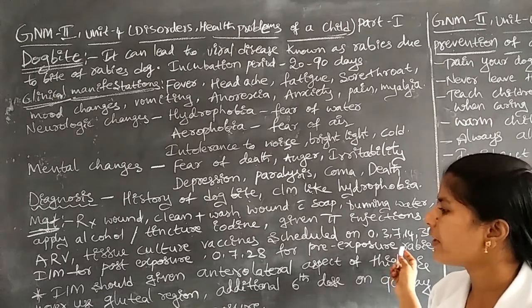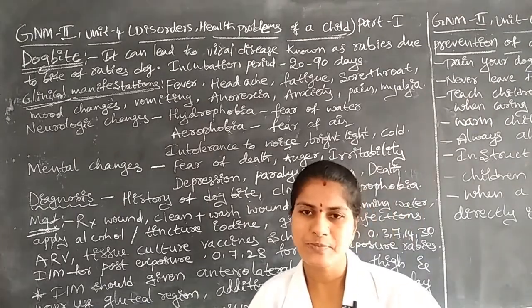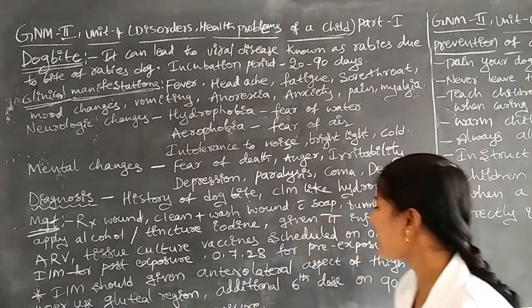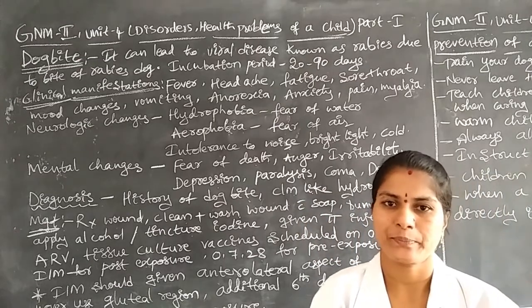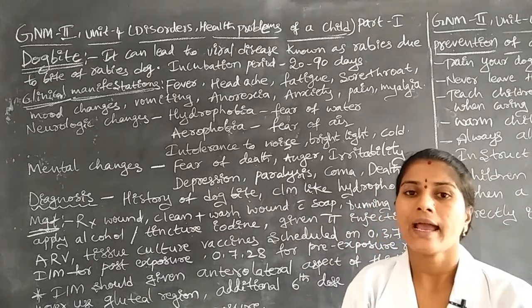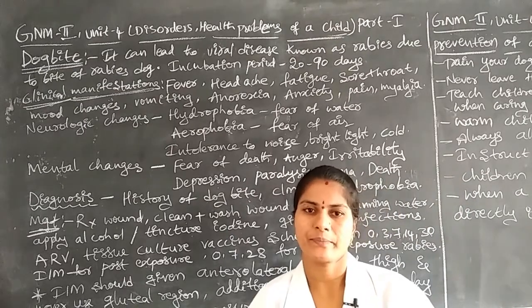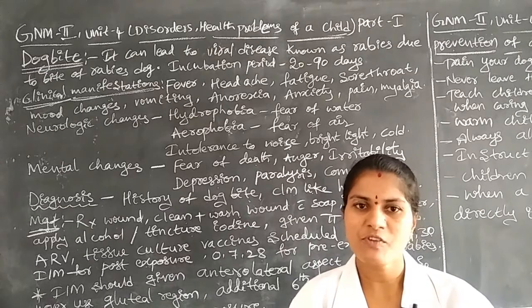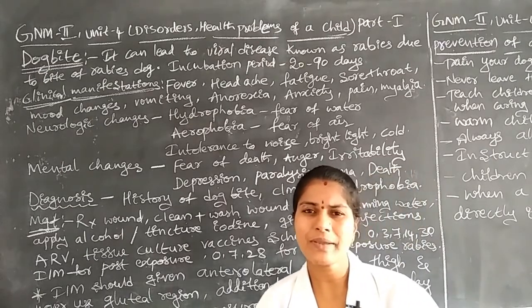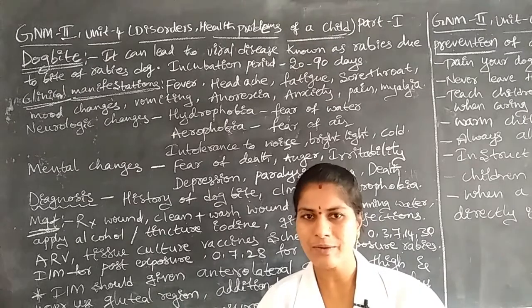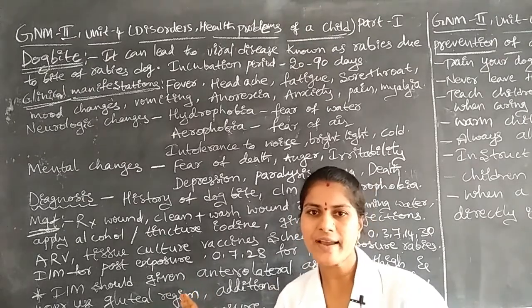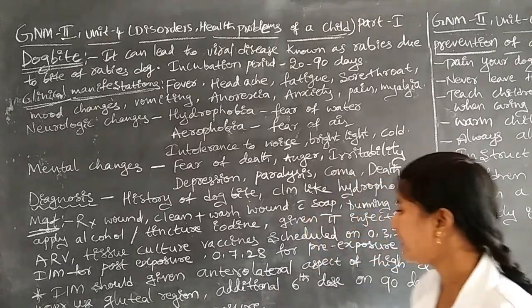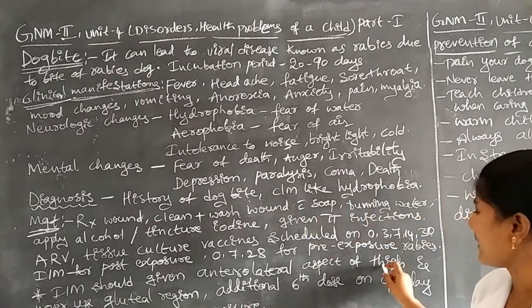Okay, next we have to give these vaccines intramuscularly, but we have to use only the anterolateral aspect of the thigh. Don't use the gluteal region for giving this type of vaccine. Intramuscular immediately makes us think of the gluteal muscle, but for ARV vaccines we do not use the gluteal muscle. We should use only the anterolateral aspect of the thigh.